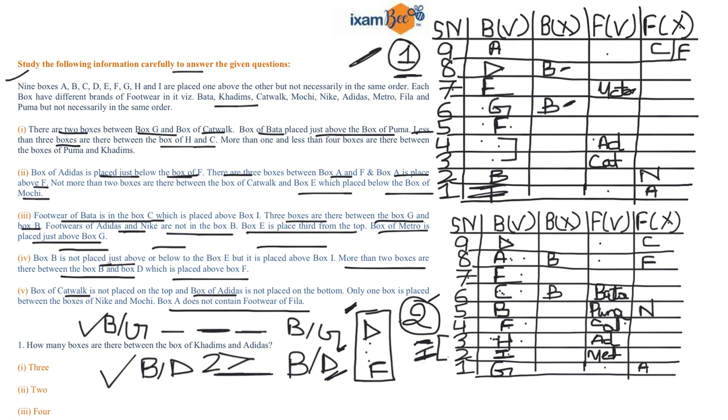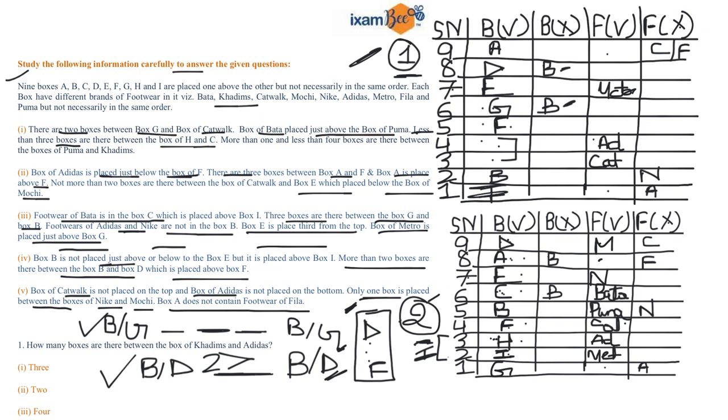Now if you read this condition that only one box is placed between the box of Nike and Mochi, then you can fix this condition. How? Let's suppose Mochi is over here, so Nike must be at 6th position, but it is already occupied by Bata, so I have to fix Mochi over here. If Mochi is here, then Nike is over here.